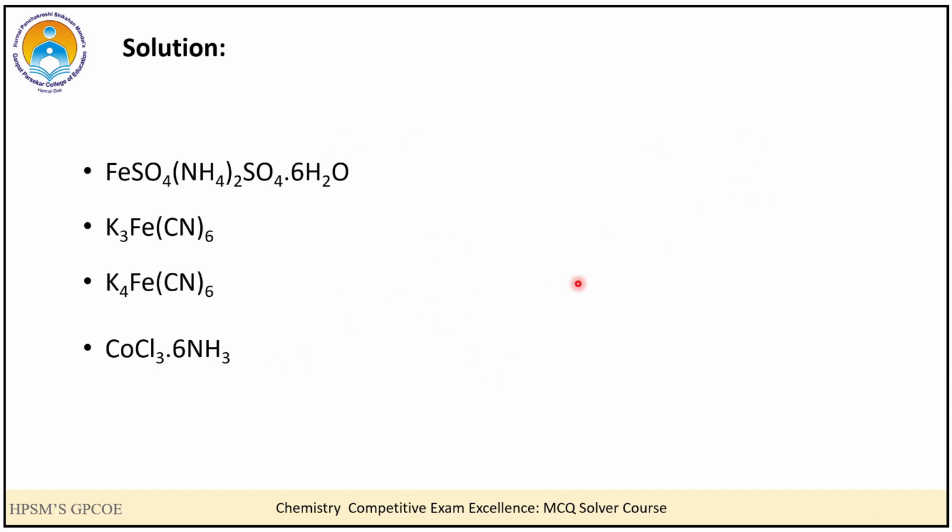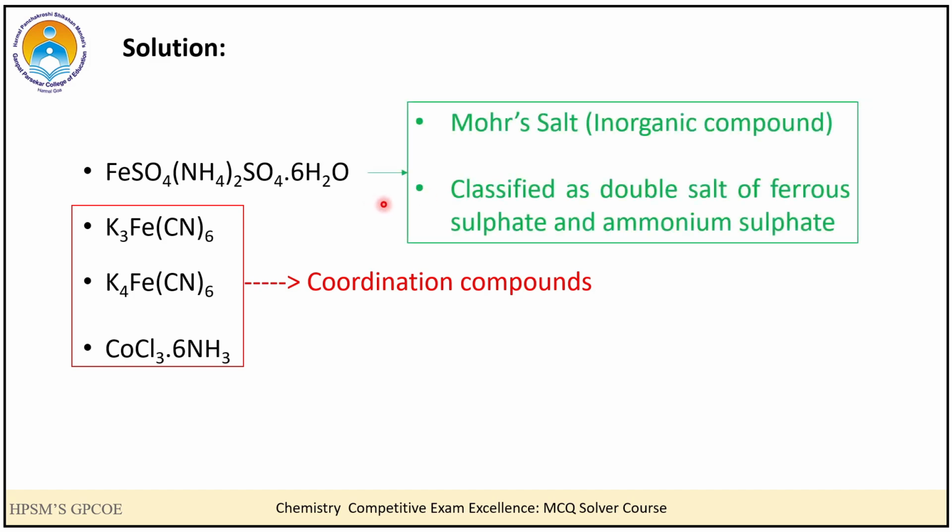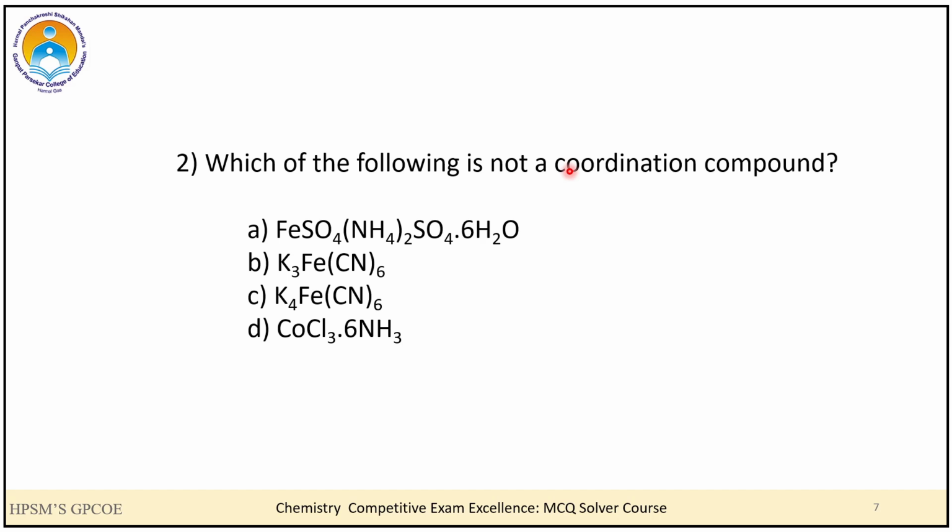Now in this case, the last three options are all examples of coordination compounds. The important point to keep in mind over here is that a coordination compound need not always be expressed in square brackets. We can express a coordination compound in this way also. Now the first option which we see over here is not a coordination compound. It is Mohr's salt, which is an inorganic compound, and it is classified as a double salt of ferrous sulfate. So you can see that here we have ferrous sulfate and ammonium sulfate. So here the correct answer is A.